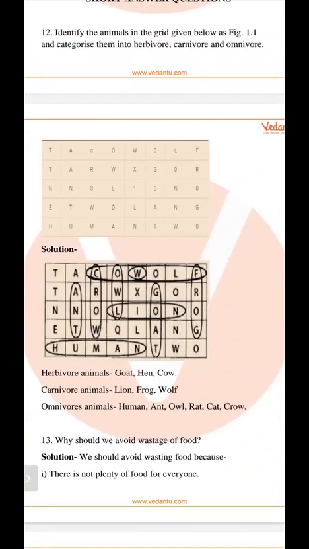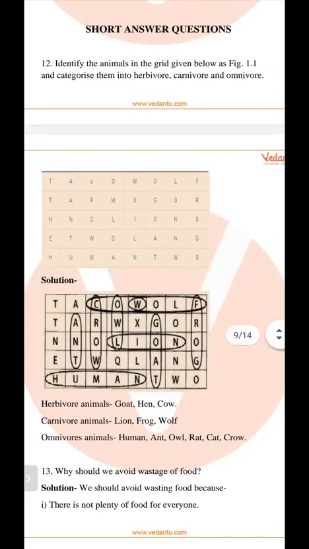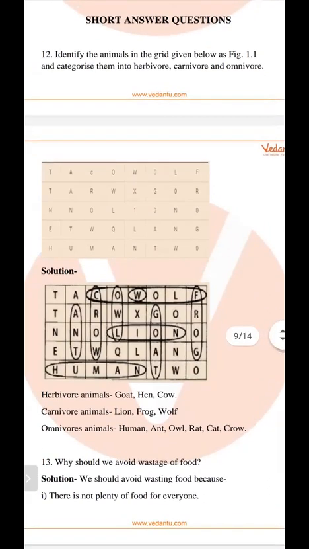So this is the table. You have to find which animals are carnivorous, which are herbivorous, and which are omnivorous. For example, TACOW: cow. Circle the cow, and this is a herbivorous animal. And next is A-A-N-T, ant. Ant is which type of animal? Omnivorous. So ant is an omnivorous animal.